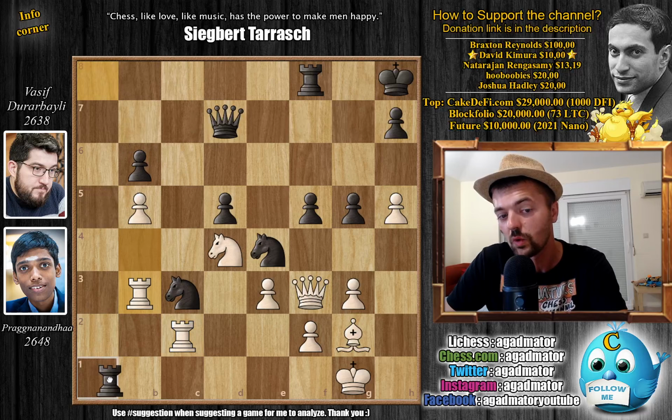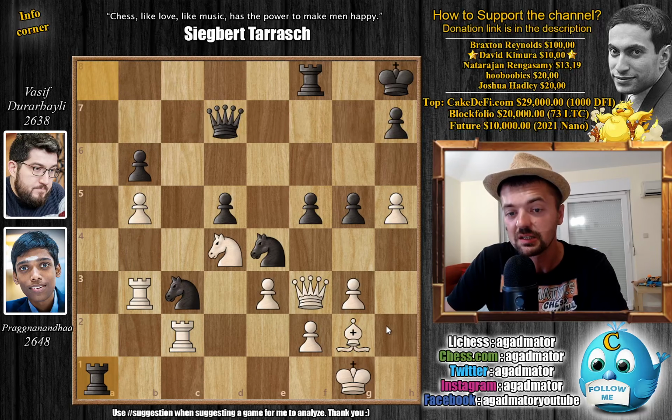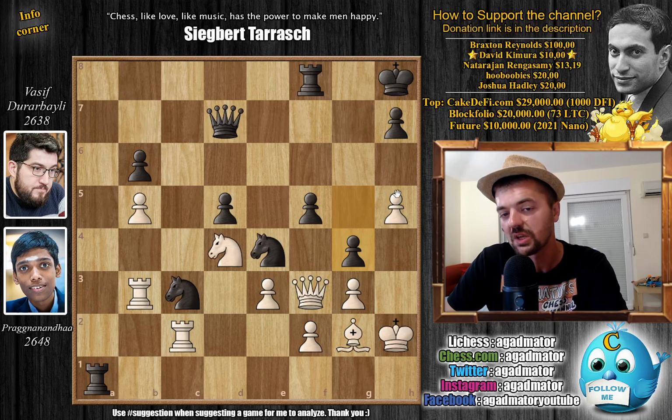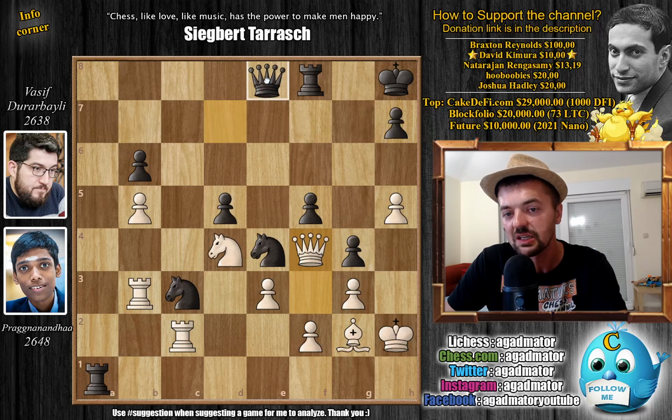So rook to a1 with check, not king to h2. If you go king to h2, then it's game over. Then just g4, and you don't have a way of defending your h5 pawn. Queen has to move. Now comes queen to e8. Incredible move. Not even queen to f7. Then you can play queen to h6.